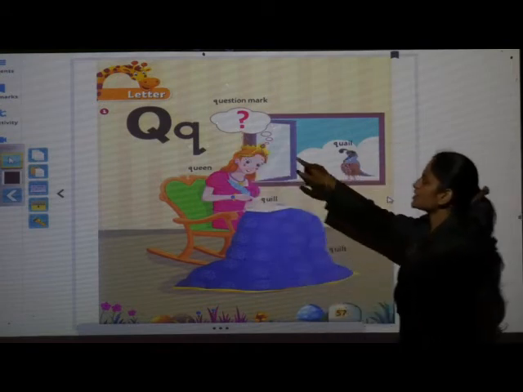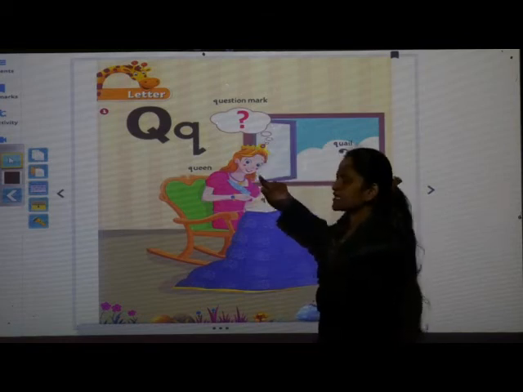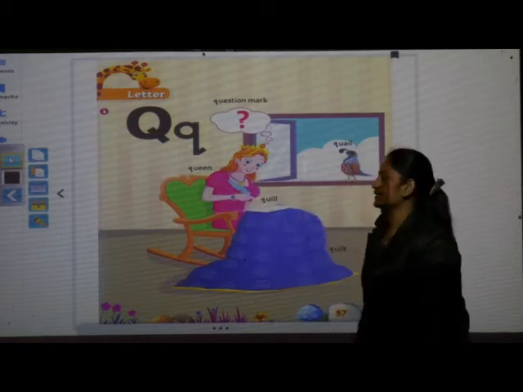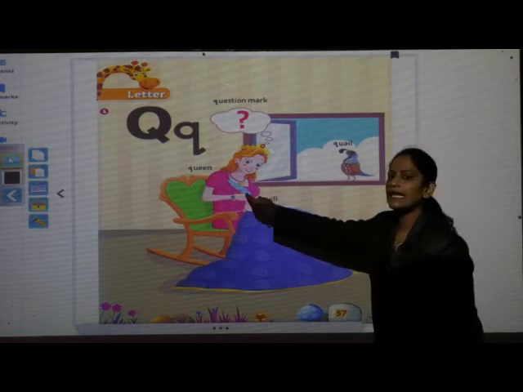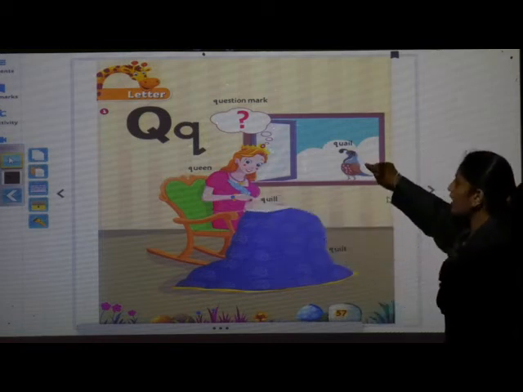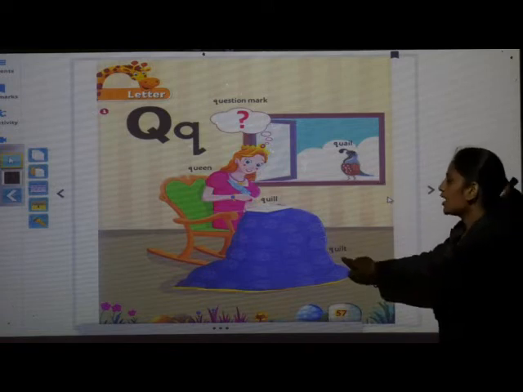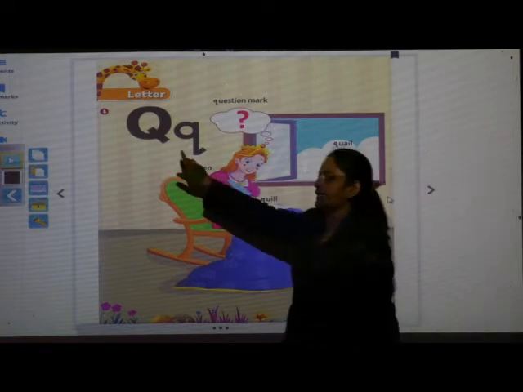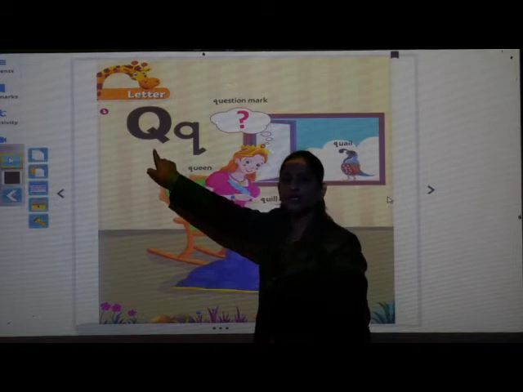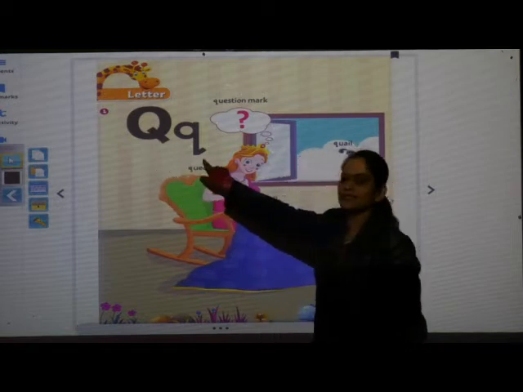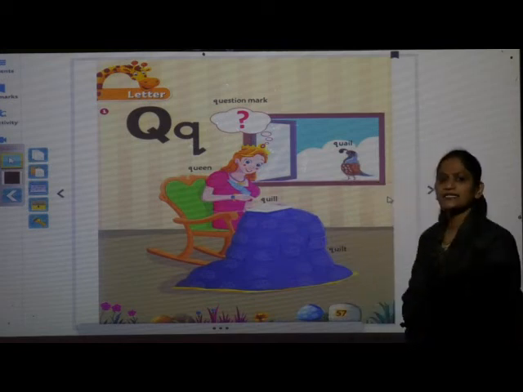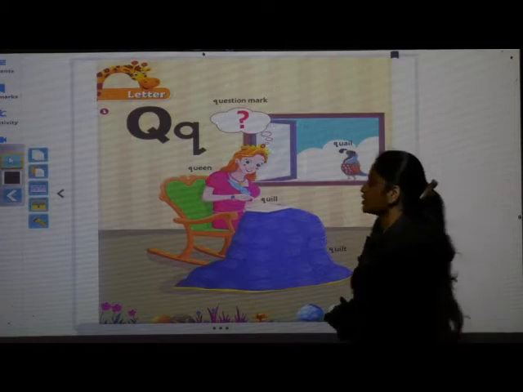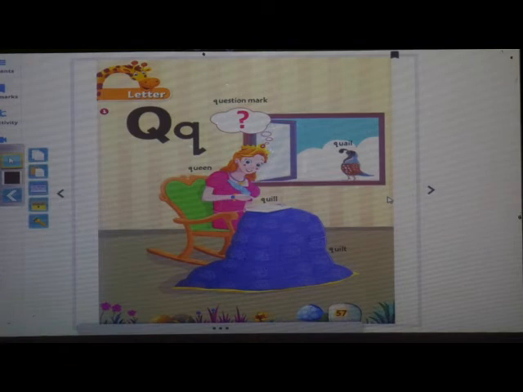Qua, qua, question mark. What is this? Who is she? She is a queen. Very good. Qua, qua, queen. Qua, qua, quill. Qua, qua, quilt. So all these pictures start with the letter Q. This is capital letter Q and this is small letter q. And the phonic sound of letter Q is qua. Repeat after me. It's qua. Understood? Yes. So turn the page, next page of your textbook.